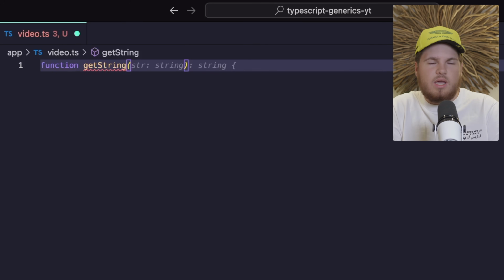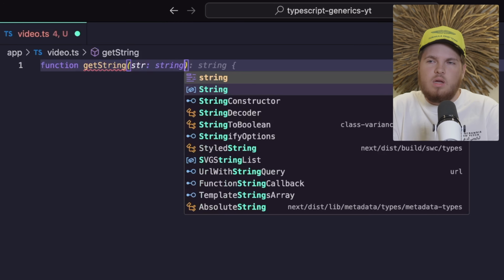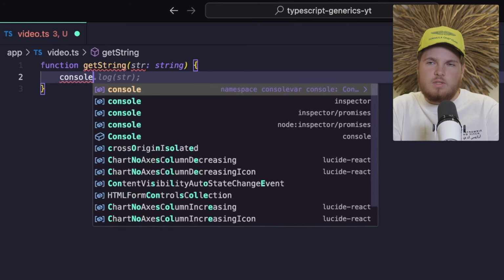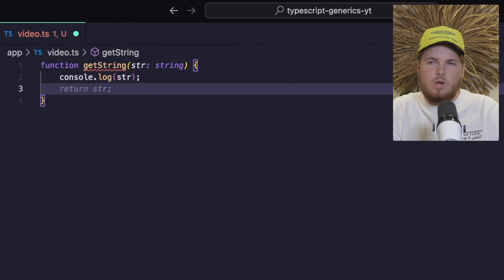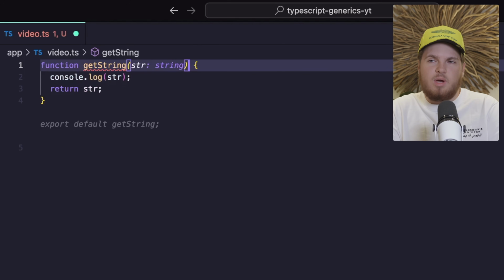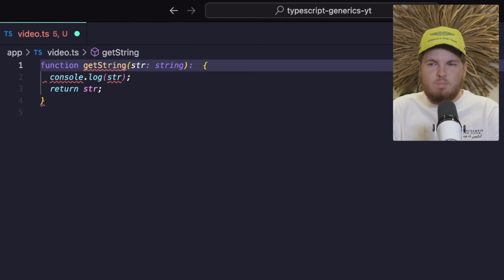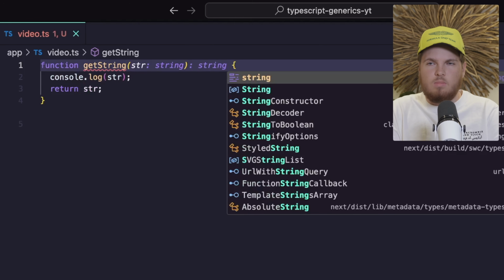We can invoke it, we can get our string, which is of type string, and then we can open it. We can do our console.log. I will console log my string, and then I will return my string. And then I can also pass in a return type, and I want to say, hey, I want to explicitly only return a string. Okay, nothing groundbreaking. This isn't a generic, this is nothing. This is just a function with types appended.